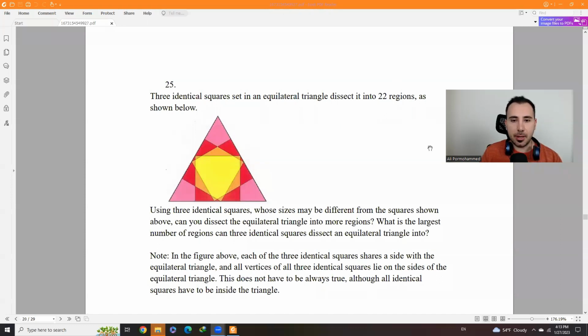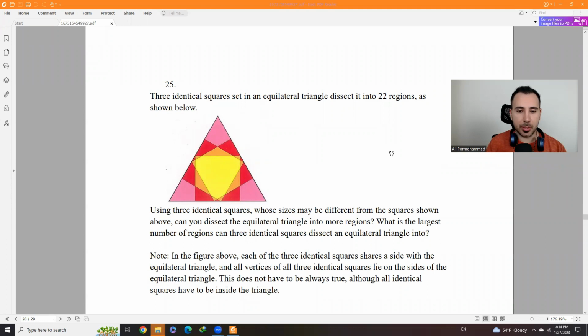Okay, let's focus on the last question, question 25. Please pause the video and read it. Here, the three squares have dissected the triangle into 22 different parts. What are the parts? Let me show you. This is 1, 2, 3, 4, 5, 6, 7, 8, 9. They're 22. And we want to see if it's possible to make it more.